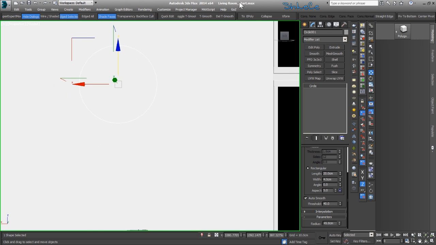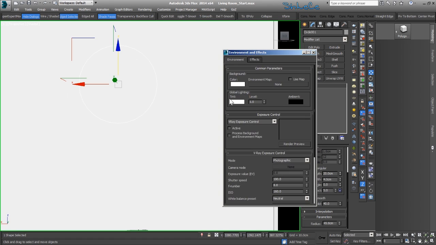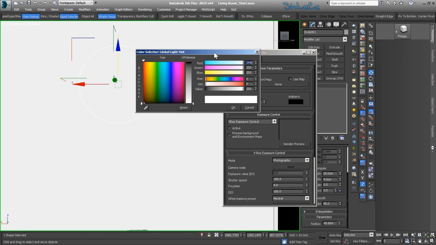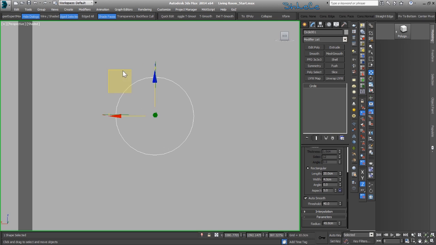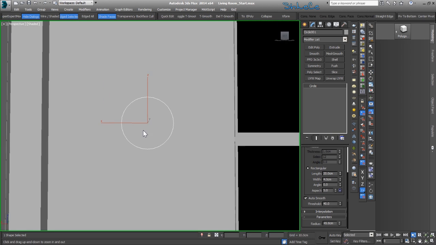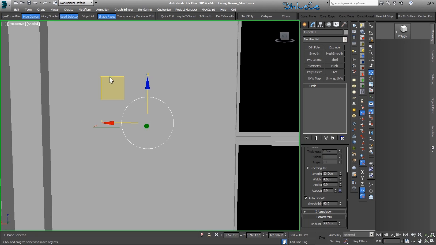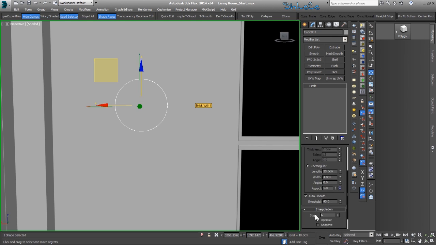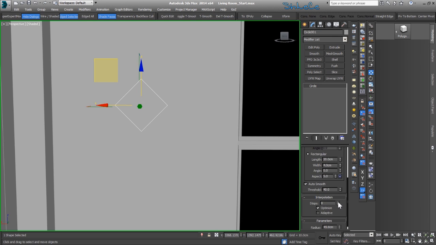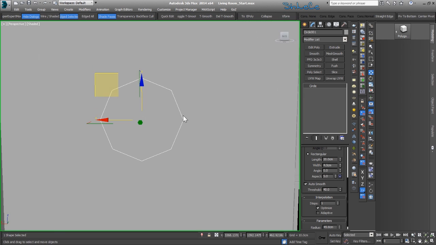I'm gonna press 8 so I can bring up my environment settings, and I'm gonna bring down the overall lighting. Okay, so this should be fine. Now let's go to the settings for the circle. I'm gonna go to interpolation and set this one to be 1. So we have 8 sides.